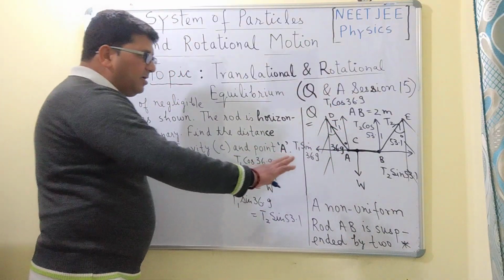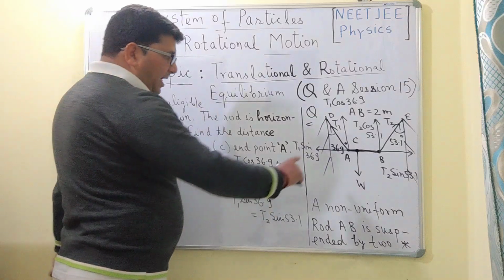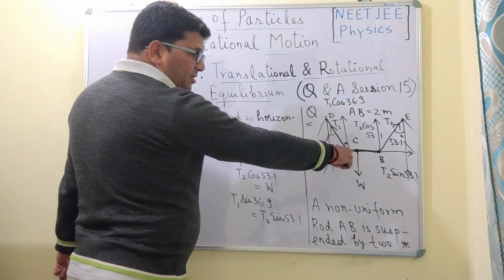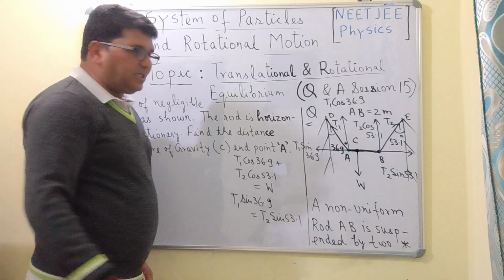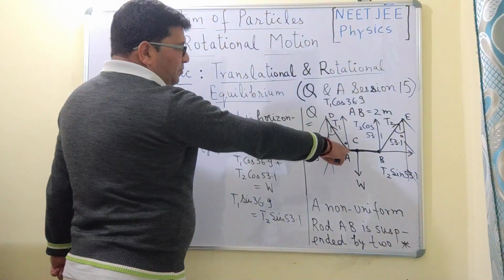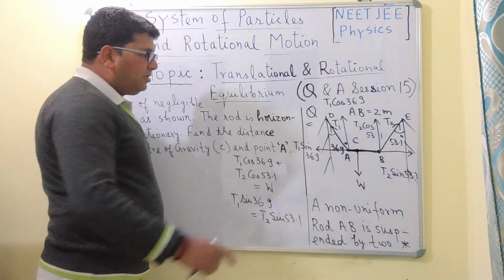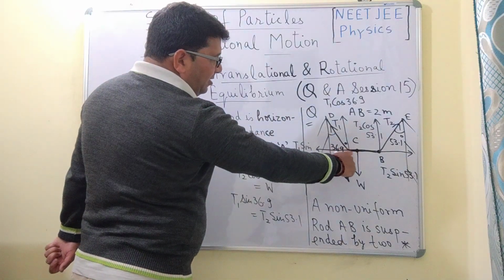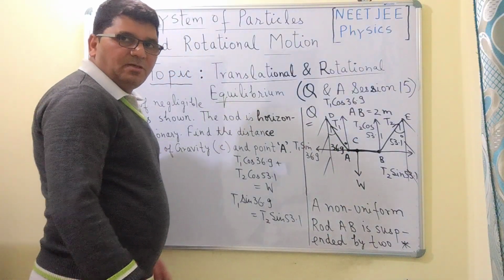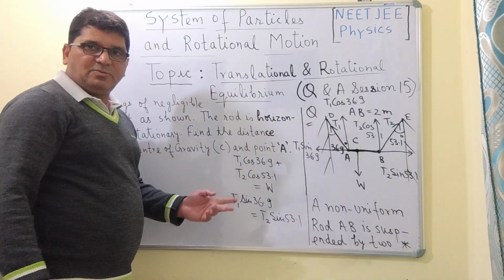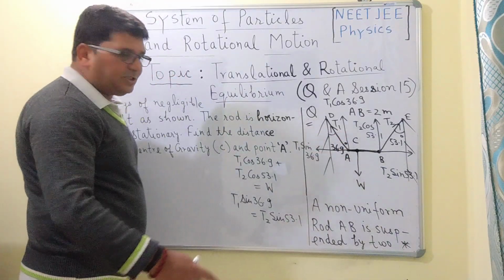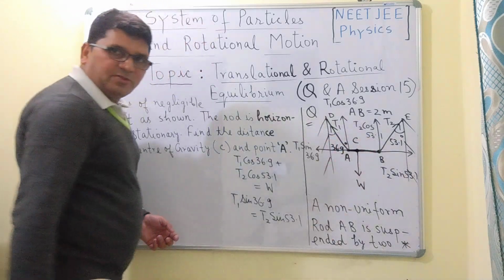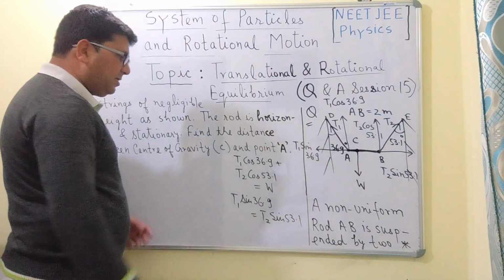So the rod will be stationary, and for keeping this rod stationary, it should also be in rotational equilibrium. That is, the net torque about the center of gravity on this rod should also be equal to 0, because torque produces rotational motion. So if the net torque about this center of gravity is equal to 0, then the rod will not rotate and it will be stationary.